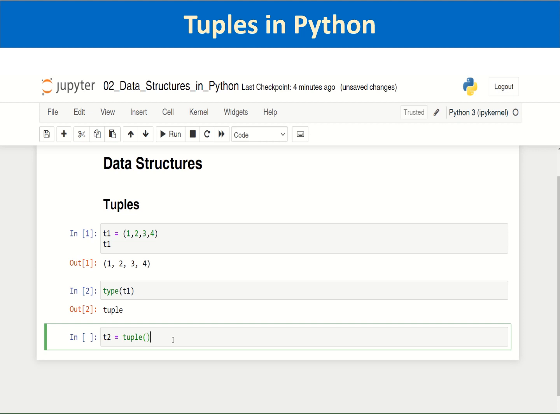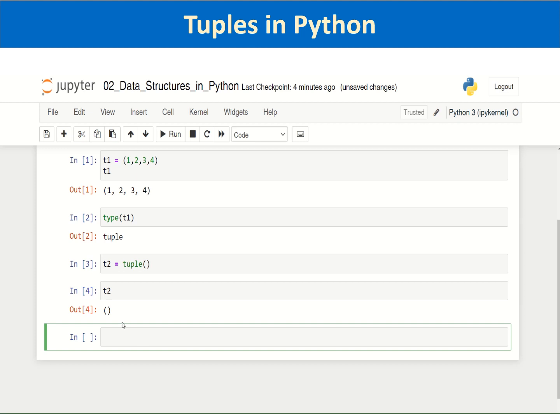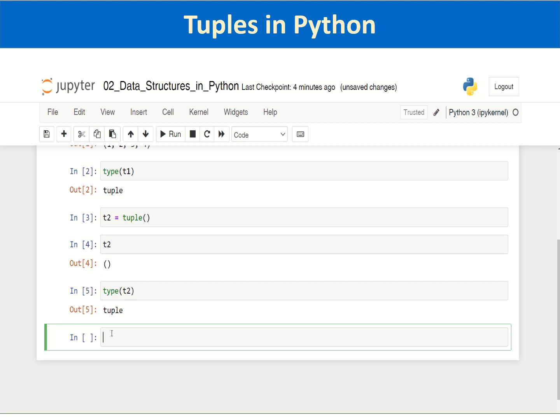I am not passing any parameter into this, and I can check what it is by printing t2. It shows an empty parenthesis without any value. So an empty tuple has been created, which you can check by checking the type of t2, which is a tuple. So this is another way of creating a tuple.